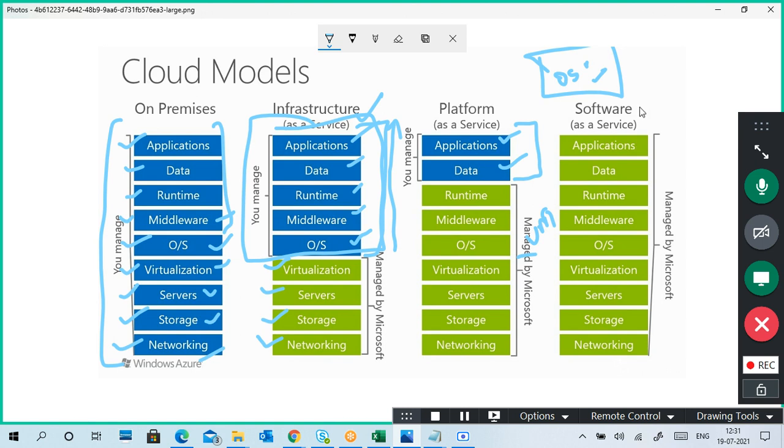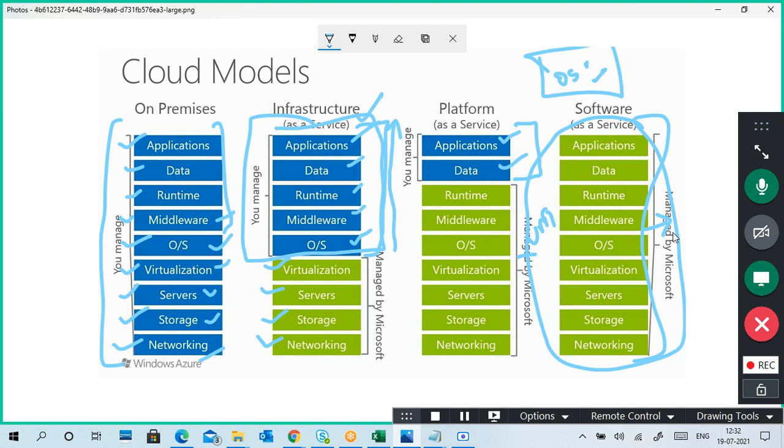The last one is software as a service. In software as a service, you don't maintain anything. You don't need to worry about how to maintain networking, storage, servers, virtualization, virtual machines, and the operating system in the virtual machine. Runtime environment and all, nothing you have. Everything is installed in the cloud platform, and we are just accessing it.